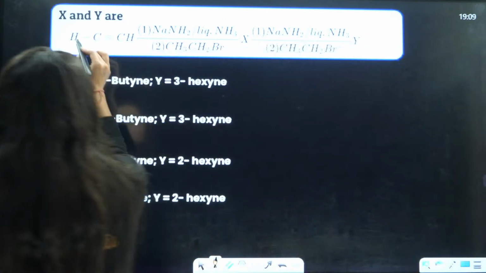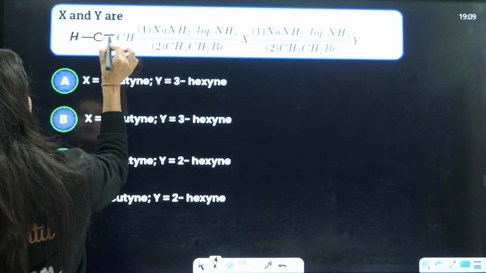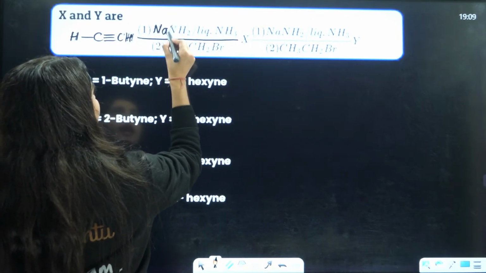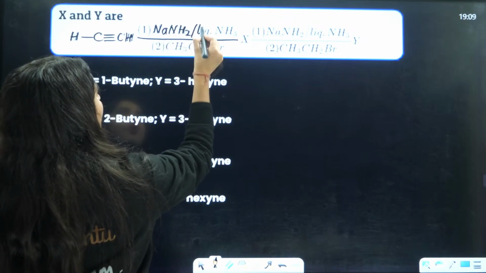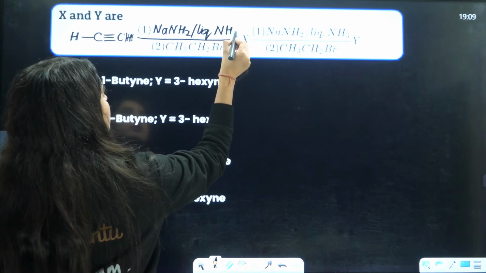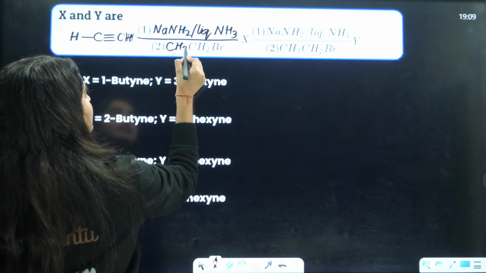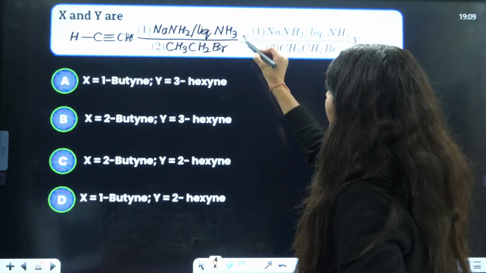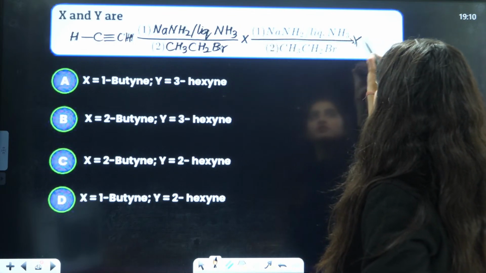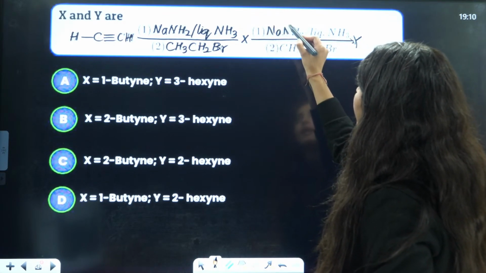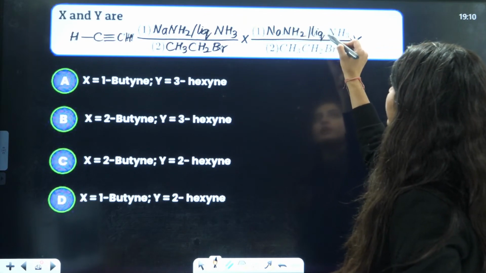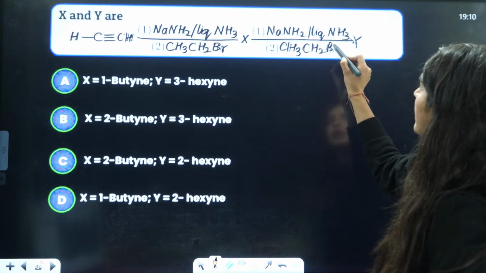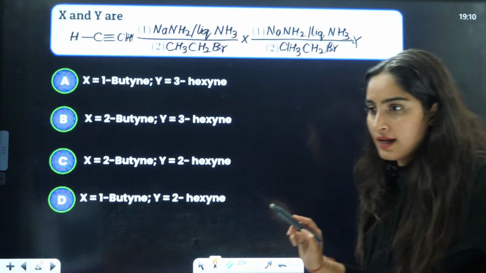So this is HC triple bond CH, and here you are using NaNH2 in presence of liquid ammonia, and here you are using CH3. I'll just give you a hint of this. This is a step-up reaction. Again, here you have made X. From X, you have the formation of Y. This is NaNH2, this is liquid ammonia, and this is CH3CH2Br. Now tell me, what is the answer here?